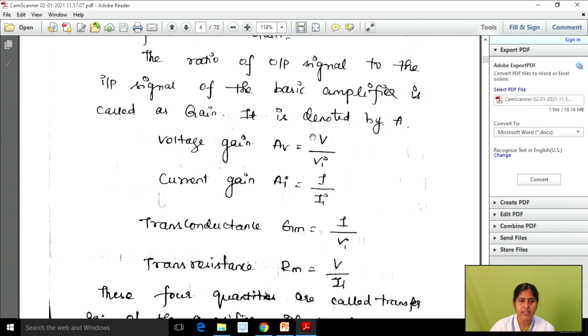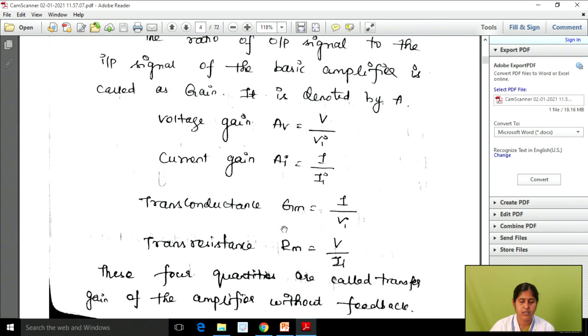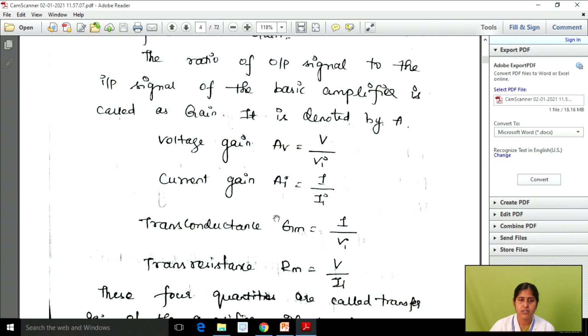So we know that the gain representation is A, right? From this we can calculate voltage gain, current gain, as well as transconductance gain and then transresistance gain, right? So what is voltage gain? The general formula for voltage gain is AV, which is equal to V0 divided by Vi. That is output signal divided by input signal. Here we are using a voltage source, right? So when we are calculating voltage gain, both output as well as input have a voltage source. So we can write voltage gain AV equal to V0 divided by Vi.